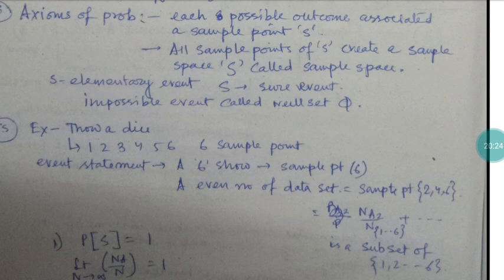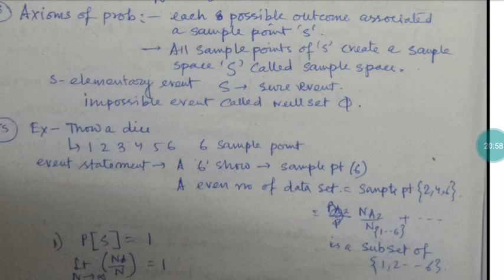So it is half. If the question arises, what is the probability that 1 comes? It is 1 by 6. What is the probability of 4 coming? That is 1 by 6. What is the probability of 3 coming? That is also 1 by 6. But what is the probability that only an even number comes? That is 2, 4 and 6. For 2 it is 1 by 6, for 4 it is 1 by 6, for 6 it is 1 by 6. So overall the number is half. So the probabilities are cumulative. You can add the different probabilities to get the different sample points.